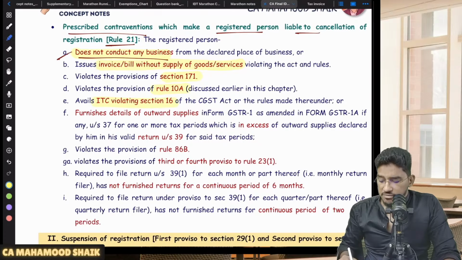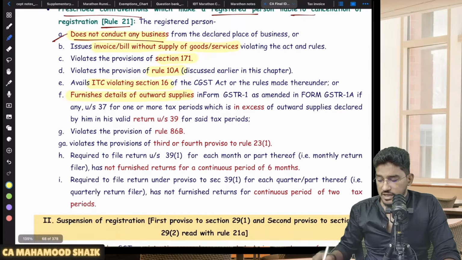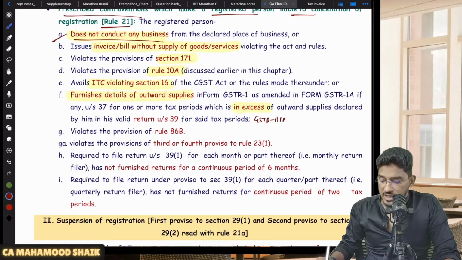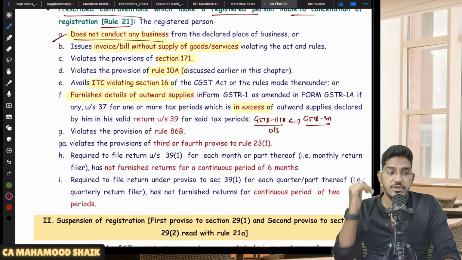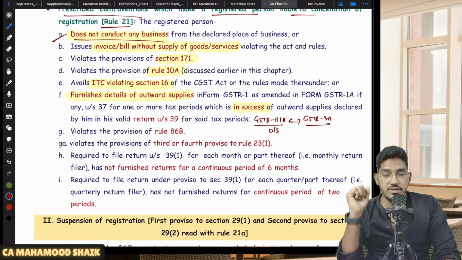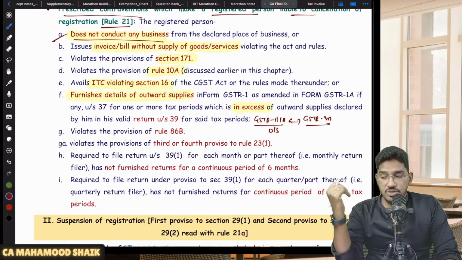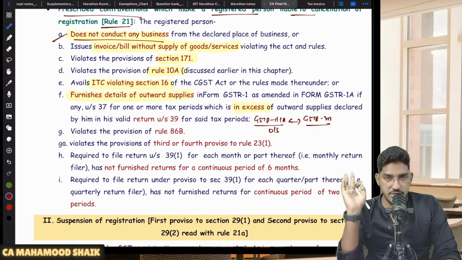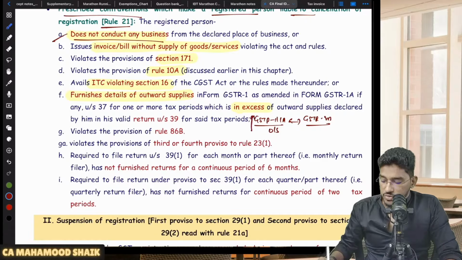Or he furnishes details of outward supplies in GSTR 1 in excess of outward supplies declared in GSTR 3B. So what he is doing is, in his GSTR 1 or 1A, he is declaring more outward supplies than the outward supplies which he is declaring in the GSTR 3B. That means he is trying to pass on more credit to the recipients. But in his GSTR 3B, when actual payment of GST has to happen, he is declaring lesser outward supply. So more outward supplies in GSTR 1 when compared with GSTR 3B.